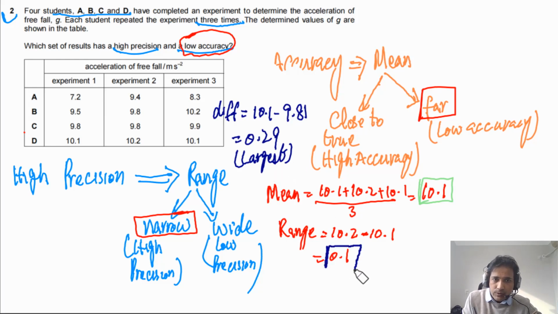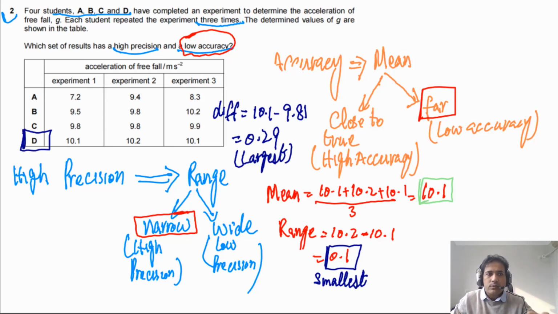And this range has to be the smallest one, means the narrowest one, because data must have high precision. So answer for this question has to be D. So this will be the answer. You can do calculation for the rest of the data by yourself.